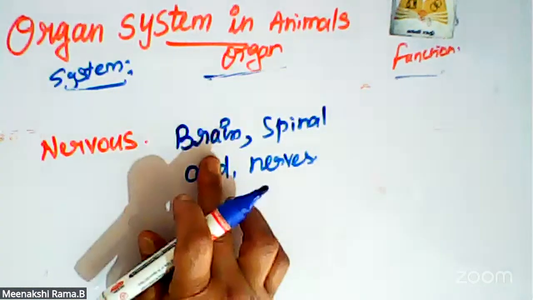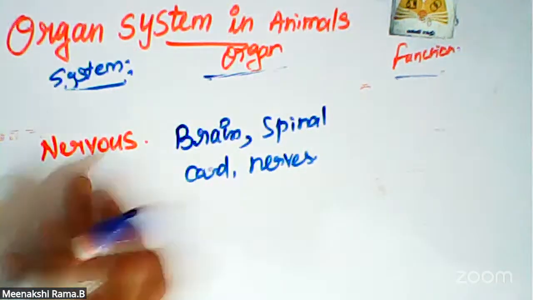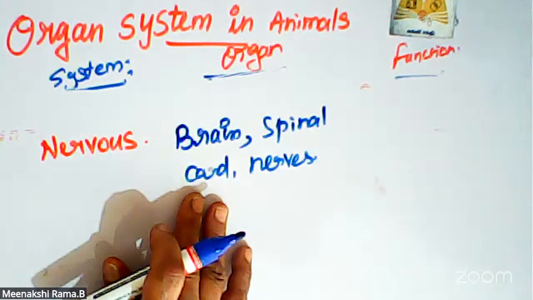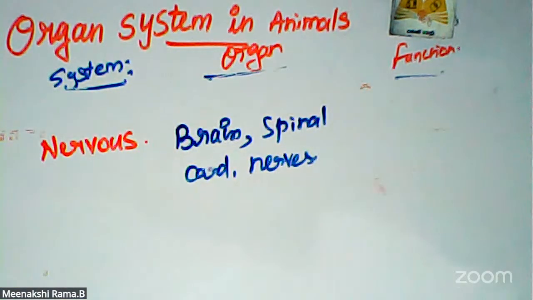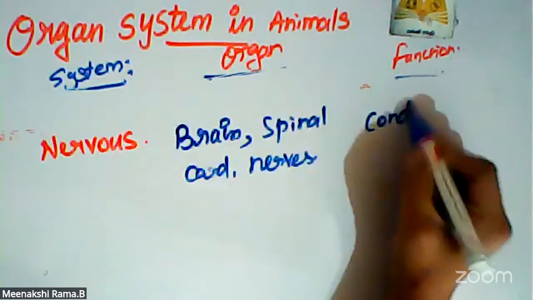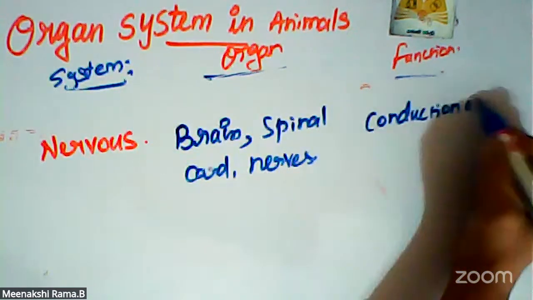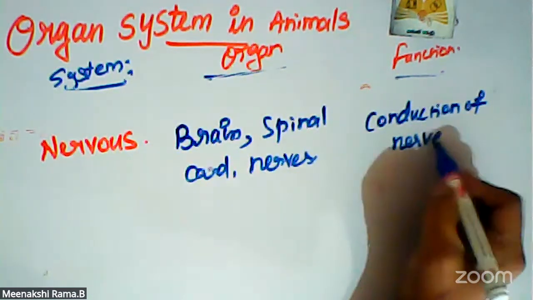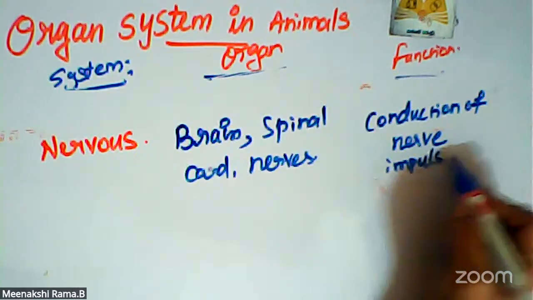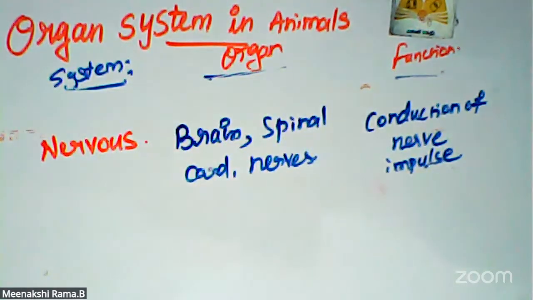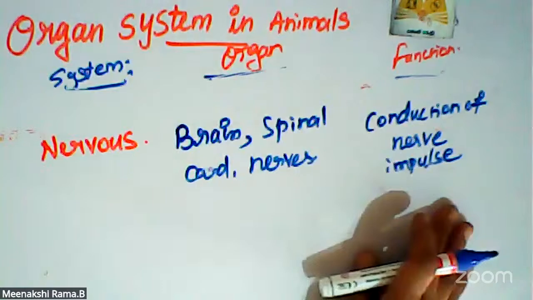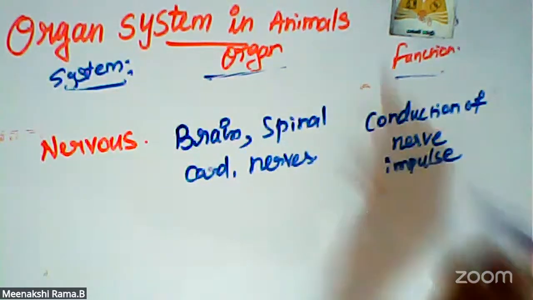The brain is the important part of the nervous system, and the spinal cord, that is the backbone, is also important, and nerves too. The function of the nervous system is conduction of nerve impulses. They conduct each and every movement. Each and every nerve conducts all kinds of activities to our brain.